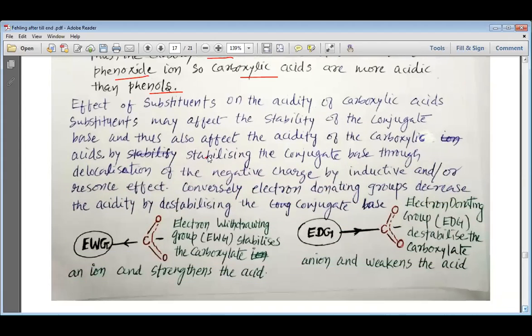Effect of substituents on the acidity of the carboxylic acid. Now we want to study the effect of the substituents that are present on the carboxylic acid.